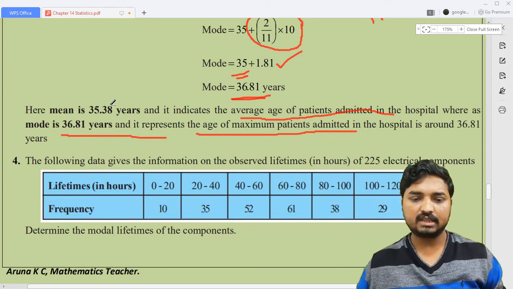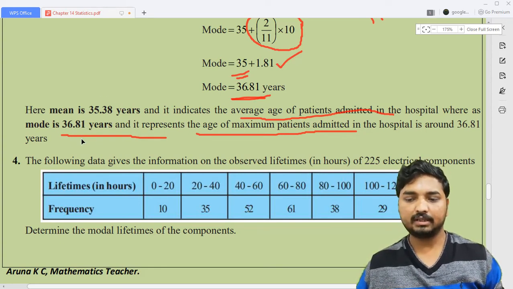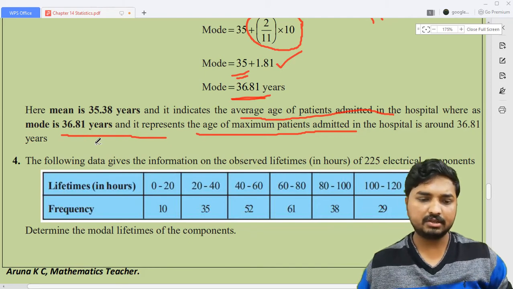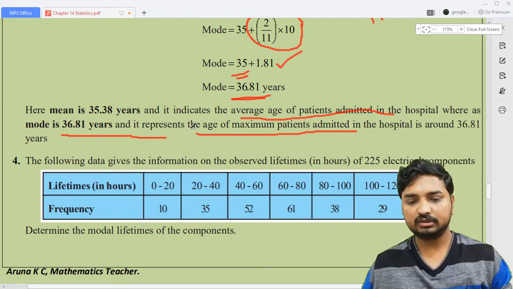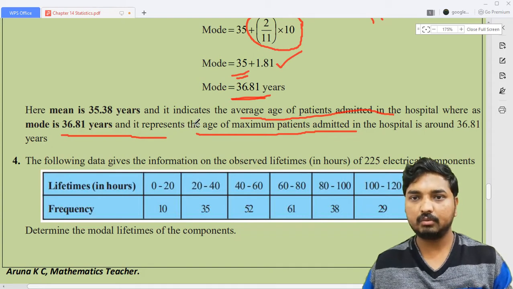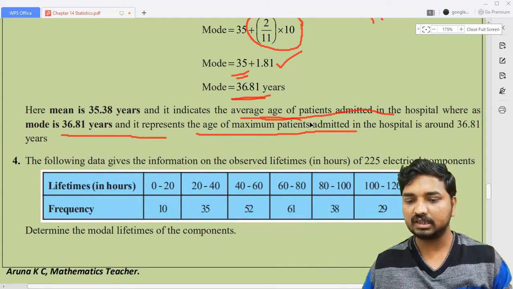Okay, like this is actually around 35, this is around 36.81. So this will be enough, I think, for you. Just, interpretation means you can say like this. So this is applicable for all the problems. Depending upon the situation, you need to write these sentences actually.